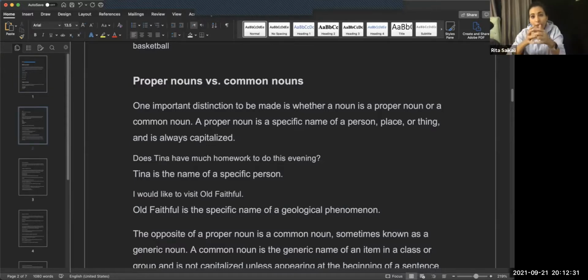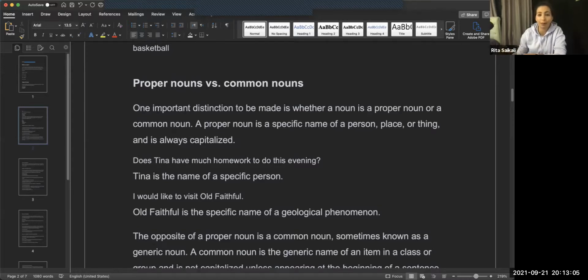Okay, so one important distinction is that a proper noun is a name of a place, a person, or a thing that is unique. For example, California is a proper noun because there aren't many Californias, it's just that one. Okay, so it's a very specific name of a place, a person, or a thing, and no matter where it is in the sentence, it is always, always, always capitalized.